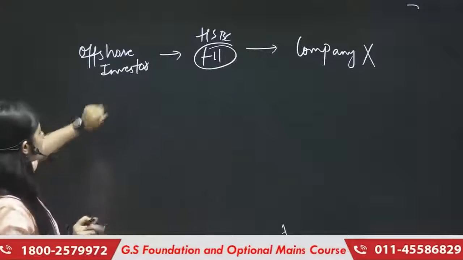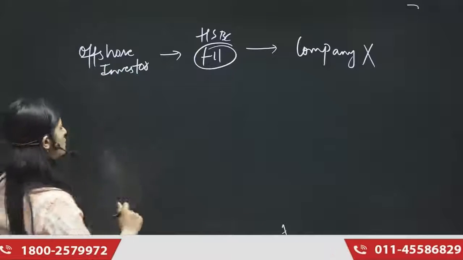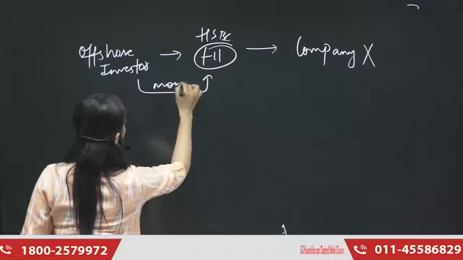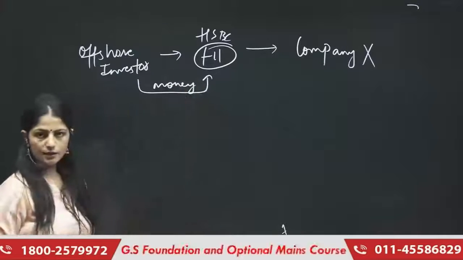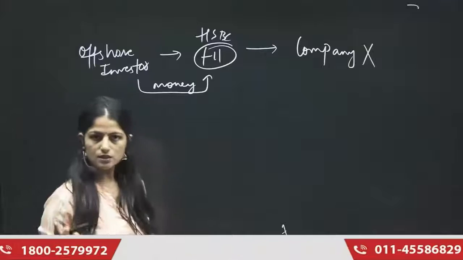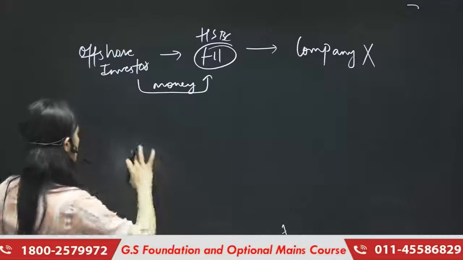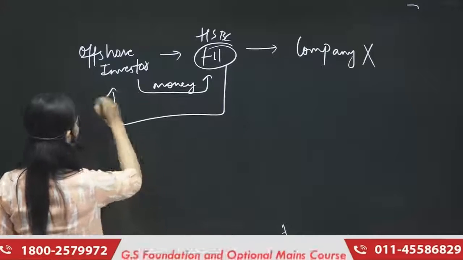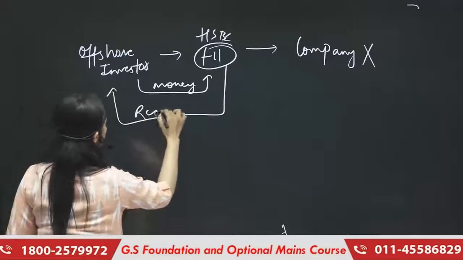So what will this investor do? He will give the money to some FII, to any FII, right? Foreign institutional investor, he will give it to anyone. It will give some money. In return, these FII will give the receipt.